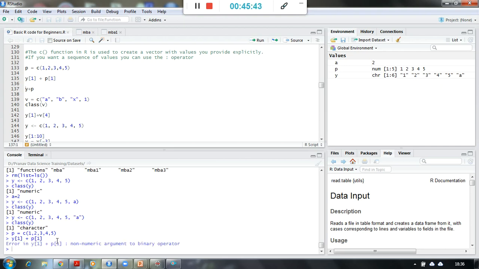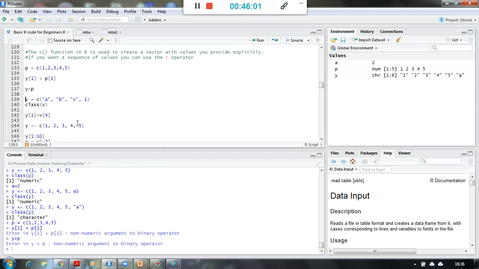Character is a non-numeric argument, which I am giving to the binary operator, so it is not going to accept it. The complete vector y and the complete vector p also won't be added.